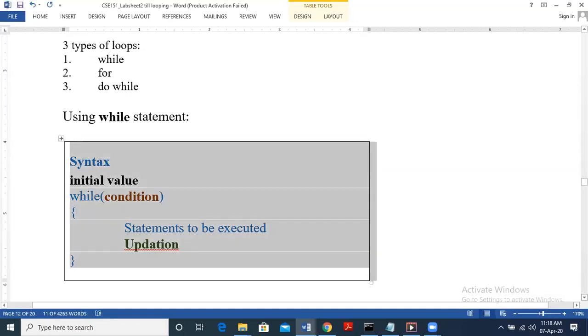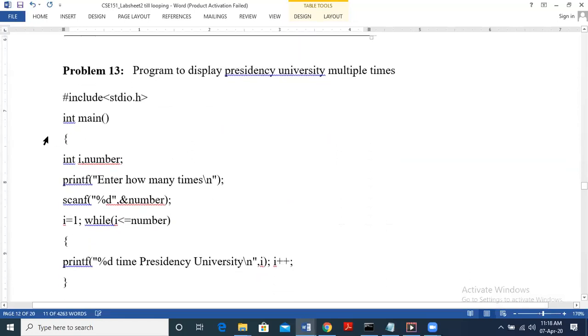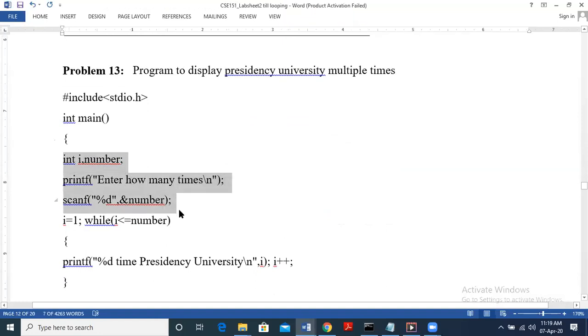So we saw that yesterday, as well as a simple program to print Presidency University multiple times. We are initializing, right? So we are declaring an index variable and number, and then take input for number. That is how many times we want the loop to execute. So that is taken as number. And then we have the while keyword, within brackets we write the condition i less than or equal to number.